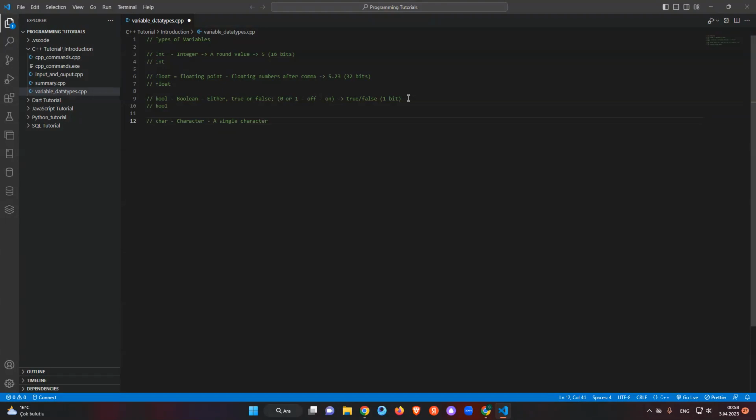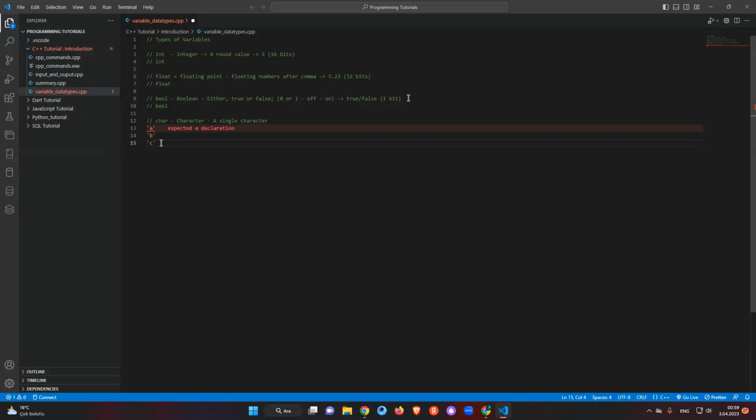We use it if we want to represent only one character, not something more, like A or B or C, whatever we want to use.